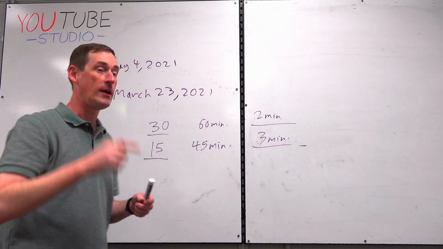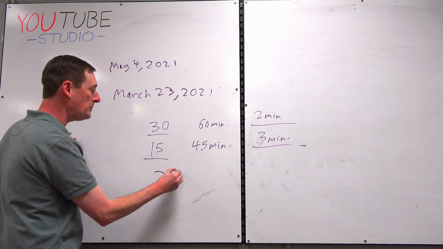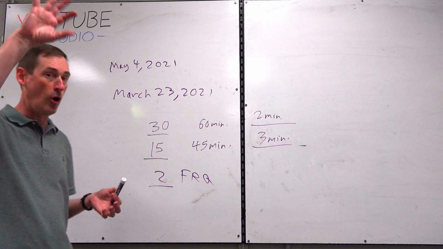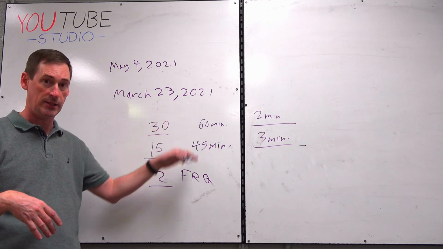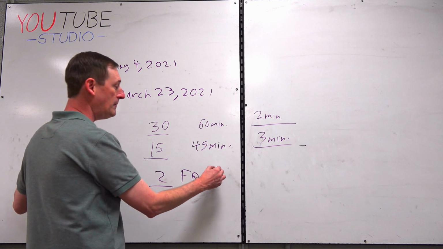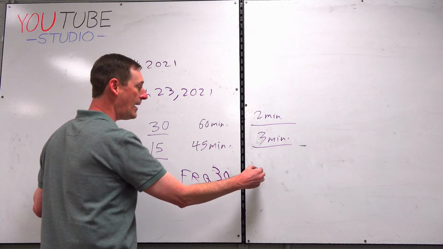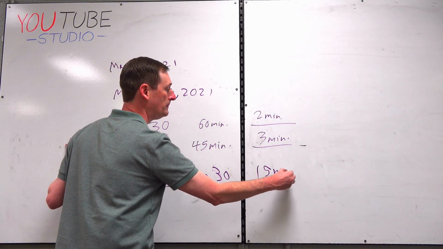Section 2, Part A, you have 2 free response questions. 2 parts, 3 parts, 4 parts, somewhere in there, multiple part questions. You write out all your work. It's not just bubbles like up here. 30 minutes for 2 of them, but that works out to be 15 minutes per problem.